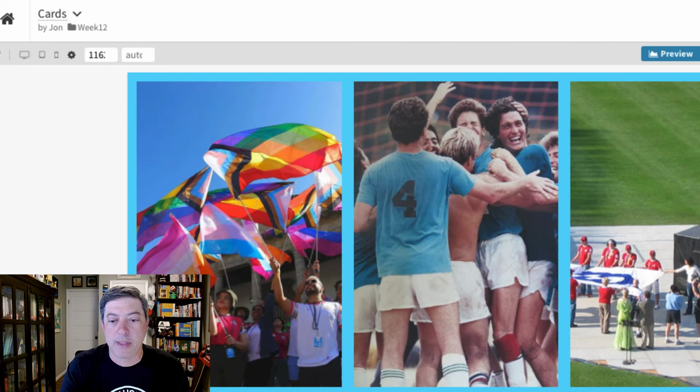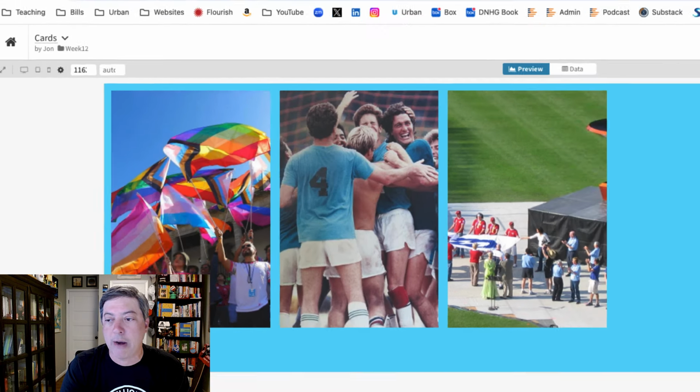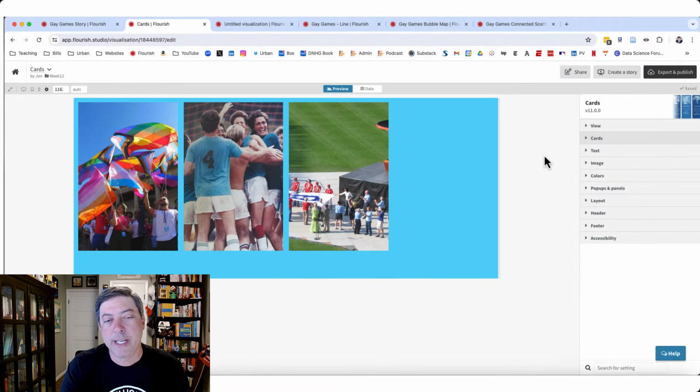And then I just did a bunch of tweaking with the styles here, right? I wanted this blue background, as you're going to see throughout. I don't love the colors. I tried to pull from the LGBTQ pride flag, the bright blue and the bright pink, but they kind of don't match up perfectly. So I probably would do some more changes to this visualization, but we're at the end of the week, and I wanted to make sure that I put this out.